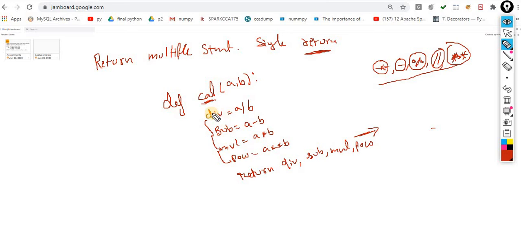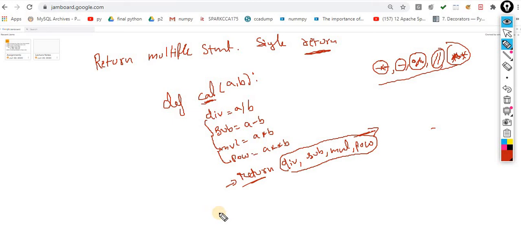So it will return all these variables in one shot. When I call this function and pass these two parameters, it will return these four variables in one return statement. This is a very beautiful feature inside Python. Sometimes we have to perform this kind of activity, and for that we use a single return statement and return all the values.